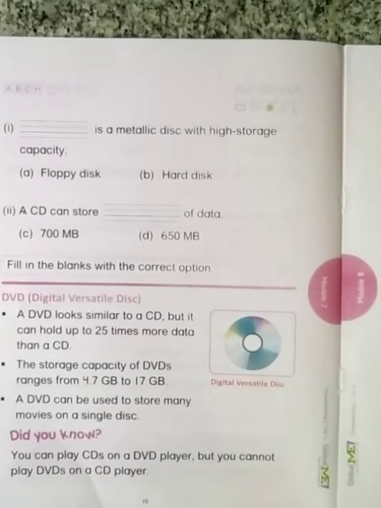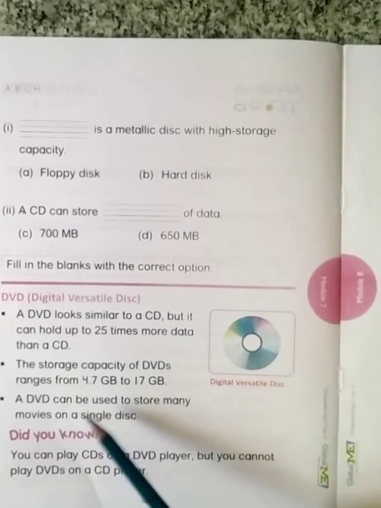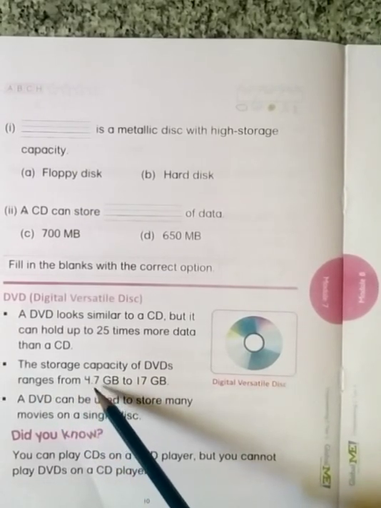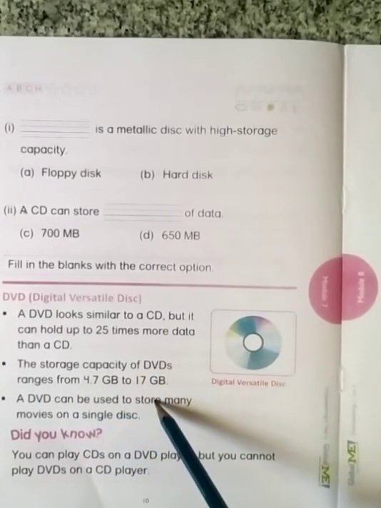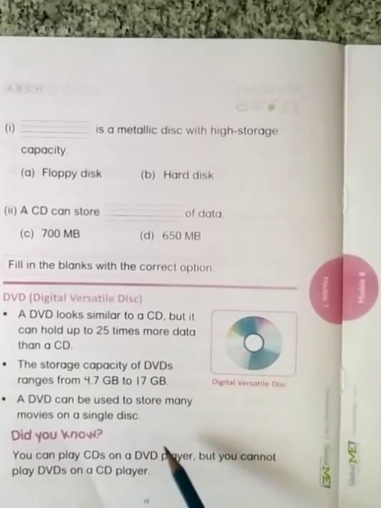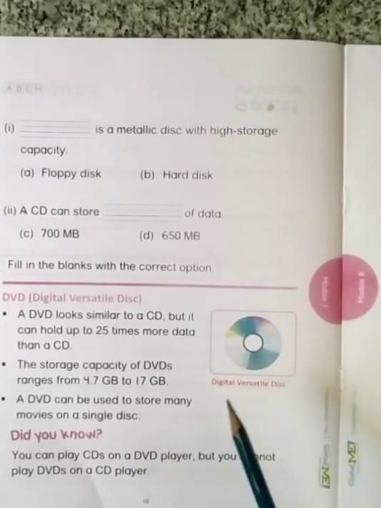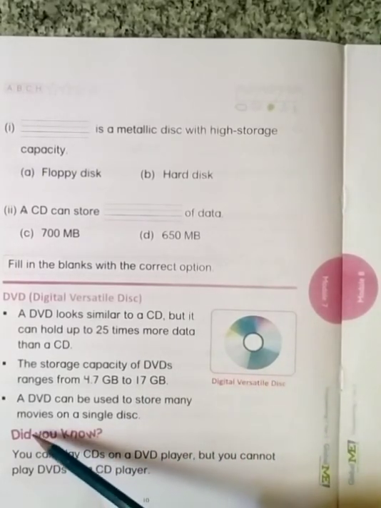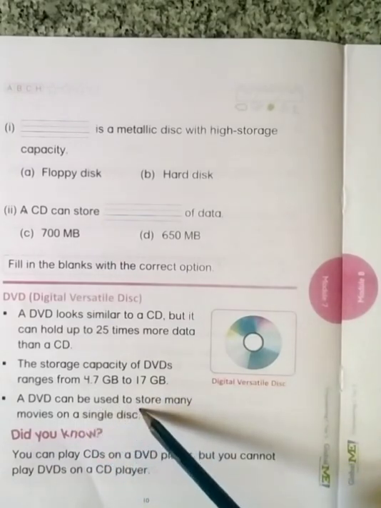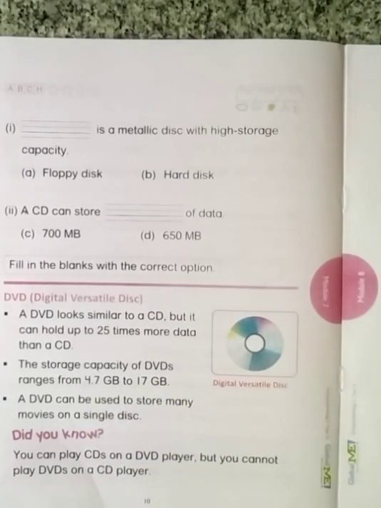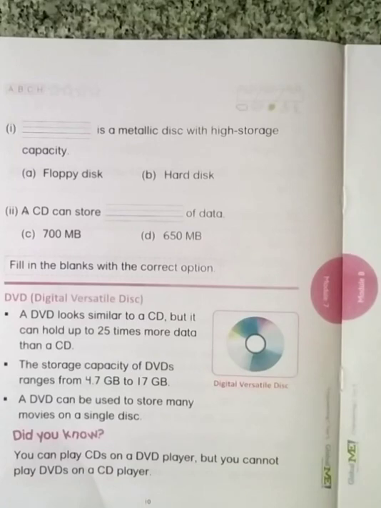What is the storage capacity of the DVD? The range starts from 4.7 GB to 17 GB of DVDs we will be getting in our shops. Next, a DVD can be used to store many movies on a single disc.